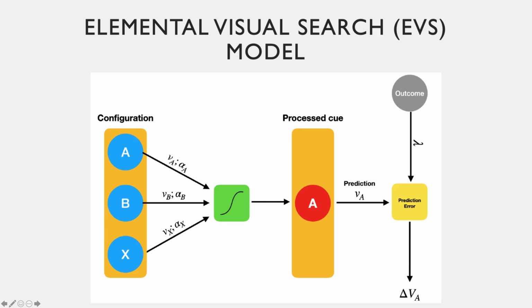We formalized our hypothesized mechanism in an elemental visual search model, which assumes that when a stimulus display is presented, the participant samples a single cue or area in the display. Higher salience or associated value increases a cue's likelihood to be sampled. We also assume that when stimuli and compounds overlap spatially, they produce unique stimulus features in some areas of the display, which can also be sampled. This is represented by the Q labeled X in the figure. Once a stimulus is sampled, its associative value is updated depending on the observed outcome following a simple error-correcting rule.